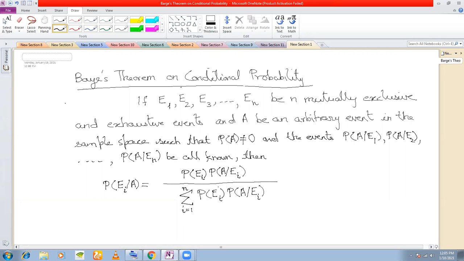Now even if you have not understood the statement of the theorem, it was very important to state the theorem so that you know the significance of this, because whether you understand the statement of the theorem or not, you will have to write this expression. See that P(Ei/A), how have I written? I have written first P(Ei). Then I have written P(A/Ei). See that here Ei is the numerator. Here Ei becomes the denominator. Clear?